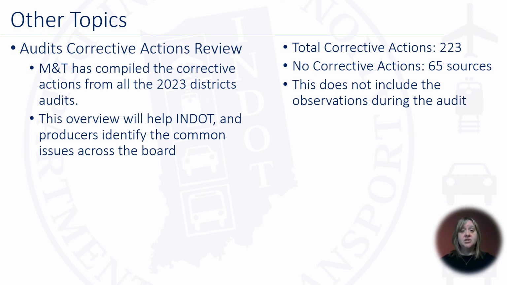Audits Corrective Actions Review. M&T has compiled the corrective actions from 2023 district audits. This overview will help INDOT and producers identify the common issues across the board. This year, there were 223 corrective actions done. For no corrective actions, there were only 65 sources that did not have corrective actions. Congratulations, you guys. This does not include the observations for the audits.